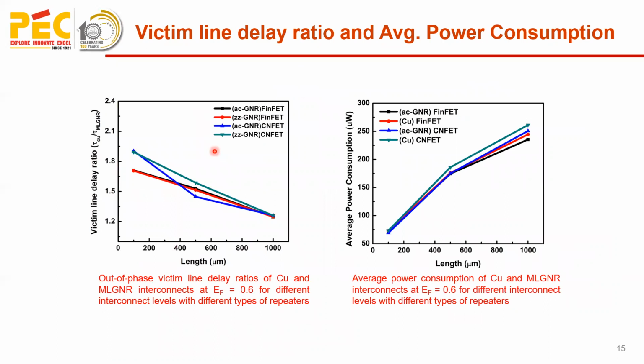Further, the victim line delay ratio and average power consumption are calculated by varying the length from 100 to 1000 micron meter. The victim line delay is calculated for copper versus MLGNR, and here it is observed that as the length increases, the ratio is decreasing. Further, the average power consumption is computed for 100 to 1000 micron meter interconnect length, and here it is observed that as the length increases, the average power consumption increases, and it is more for copper using CNFET repeaters, and it is minimum for armchair GNR with FinFET repeaters.